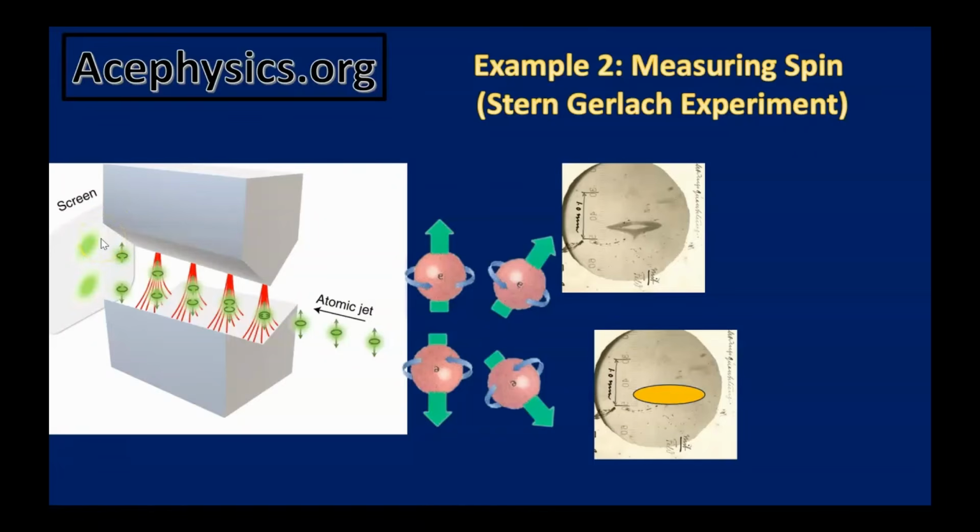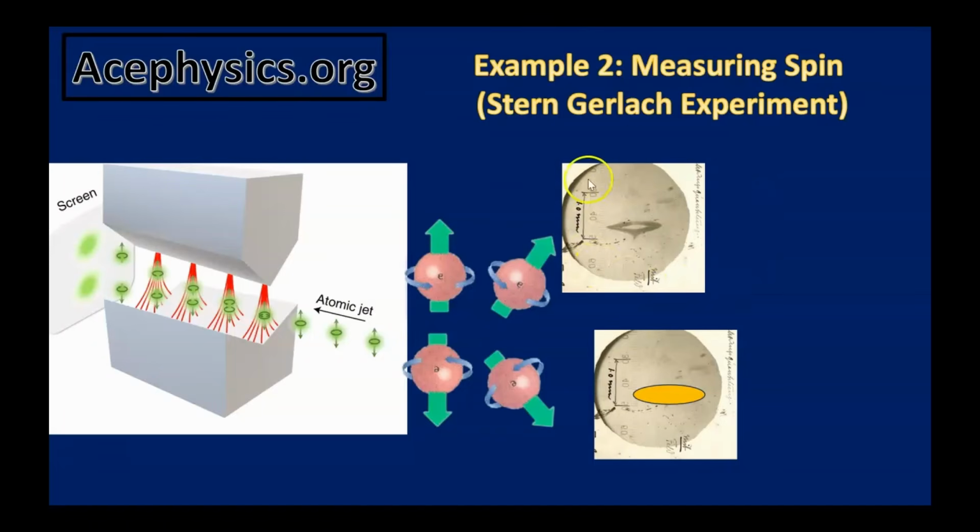The spins are sent into a magnetic field, and they're deflected upward or downward, and there's a screen at the end. When the particles hit the screen, that's the measurement. Each impact on the detector counts as a measurement. That's the moment the particle's position and z component of angular momentum is recorded. With spins pointing in all directions, you would expect a smooth band of impacts across the screen.